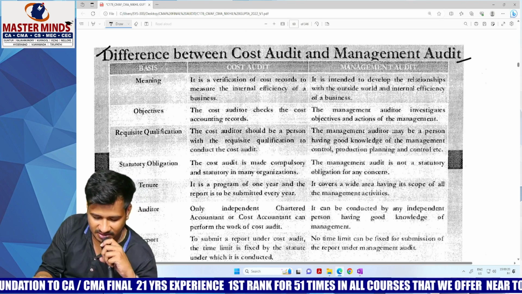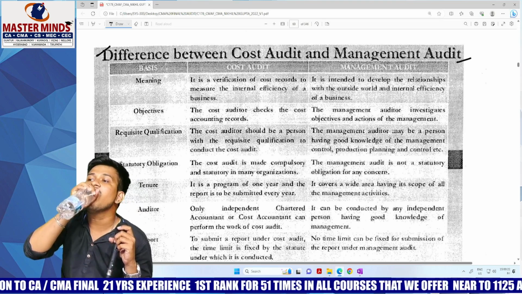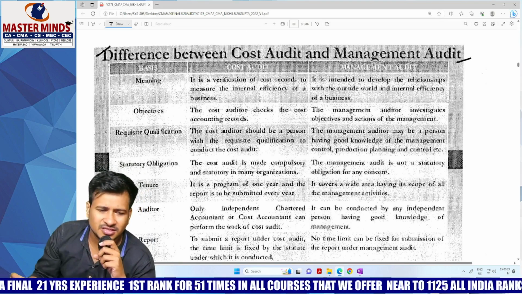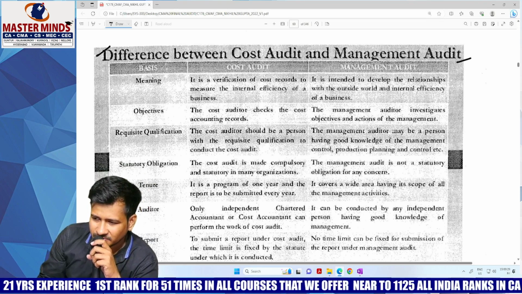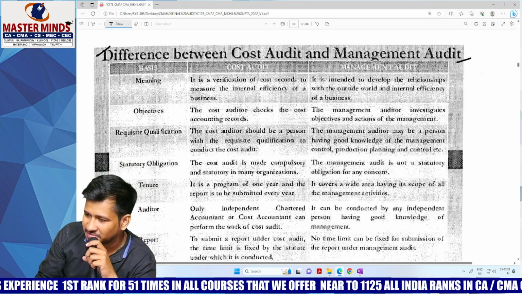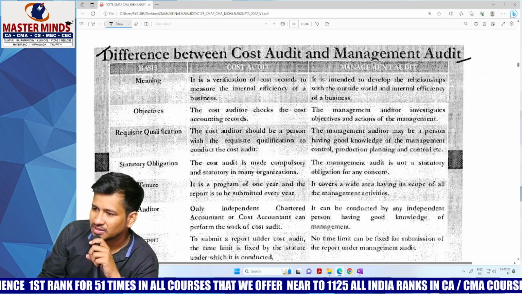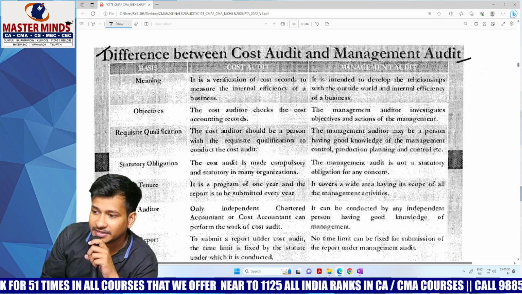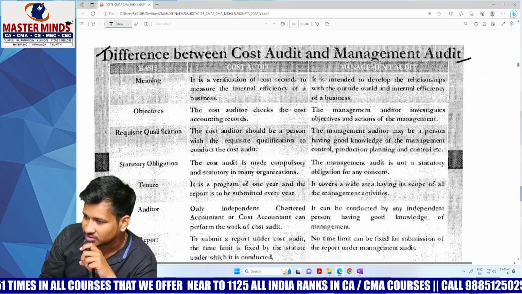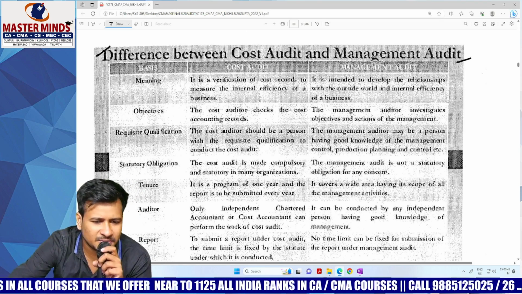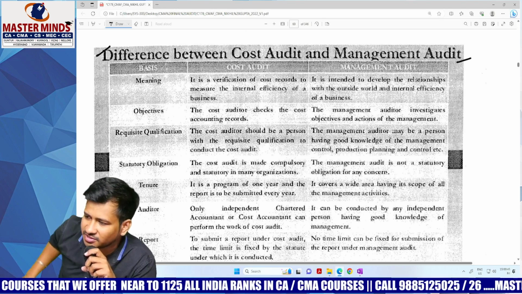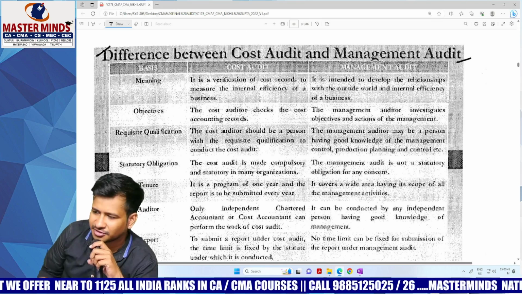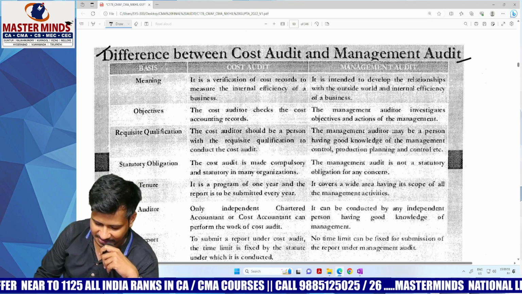Next. The cost audit, statutory obligation. Is the cost audit compulsory or not? Yes, as per the set turnover limits, if they have crossed something like individually 25 and overall 50. Cost audit I'm speaking of, not maintaining cost records. So cost audit is mandatory as per statutory obligations if the companies have reached the set limits. But management audit is not at all a statutory obligation and it is not at all mandatory.